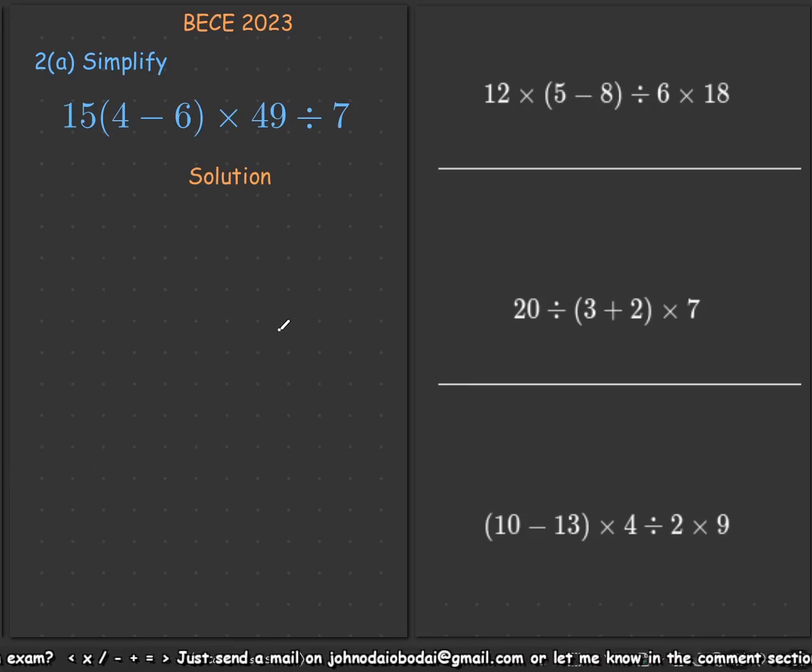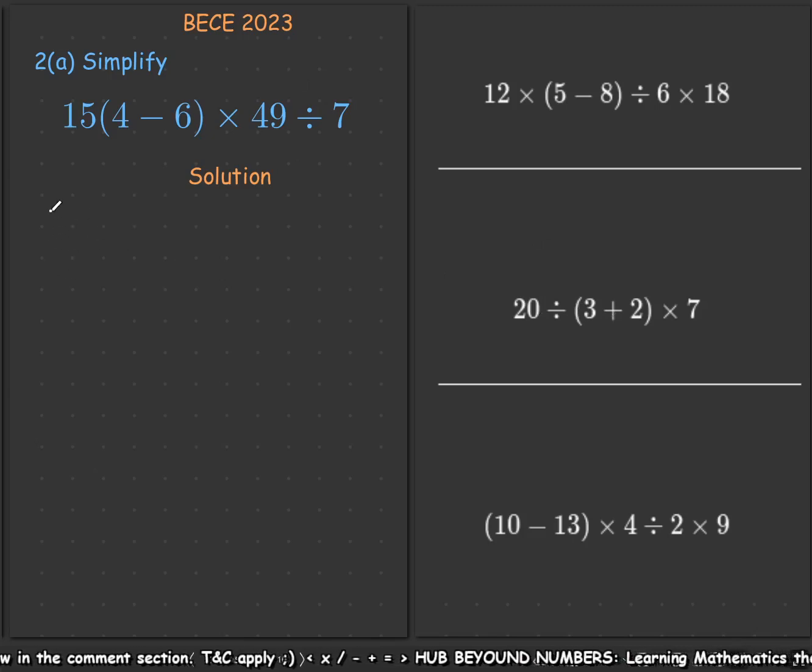Now we are solving BECE 2023 question 2A. That is what you see over here. By the end of this one, you should be able to solve similar questions like these. So without much ado, let's quickly look into it.